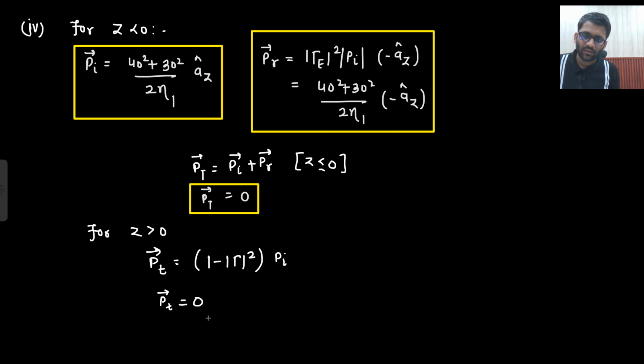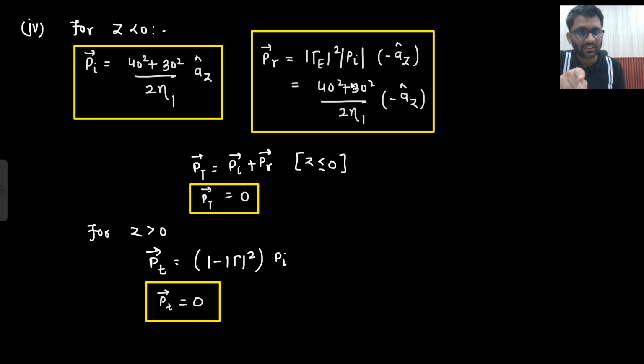Right? So here the total time average Poynting vector is 0. If you ask about incident, that is different. If you ask about reflected, that is different. But both combined make it 0. And if you ask about transmitted, that is completely 0. Is that clear to you? Very easy question it was.